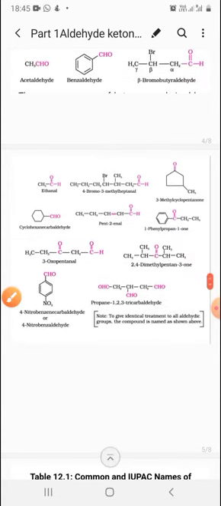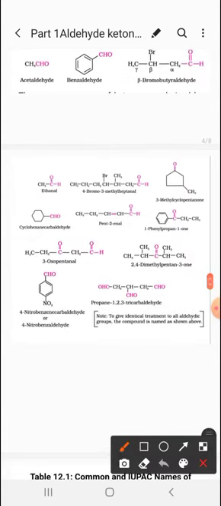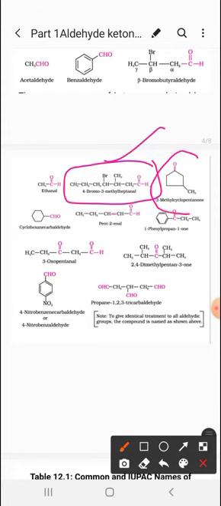Now this next is the IUPAC naming. If you see, this is the 2 carbon aldehyde which was acetaldehyde. The common name, the IUPAC name, is ethanal. Now the next is what you can see here, 1 2 3 4 5 6 7, so 4-bromo-3-methylheptanal, and next is 3-methylcyclopentanone.